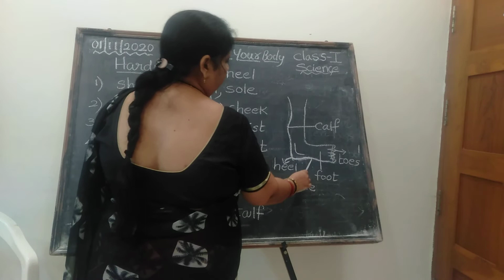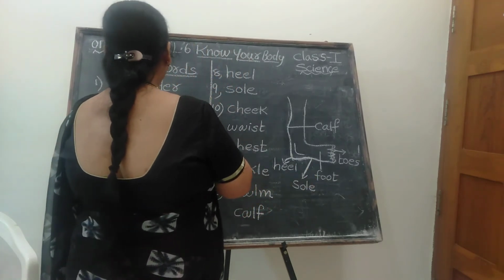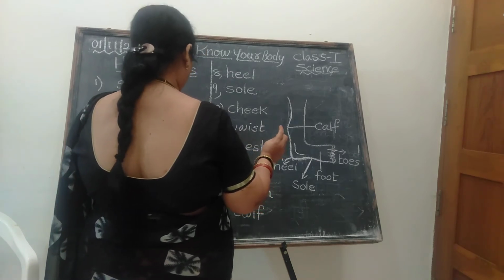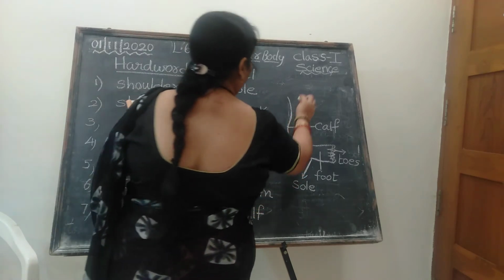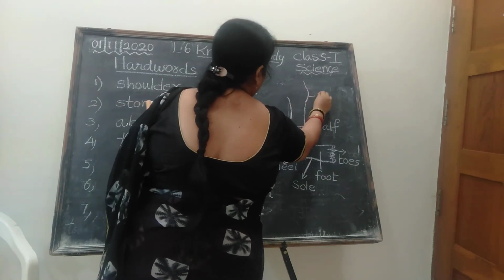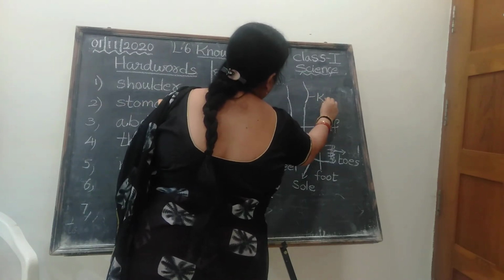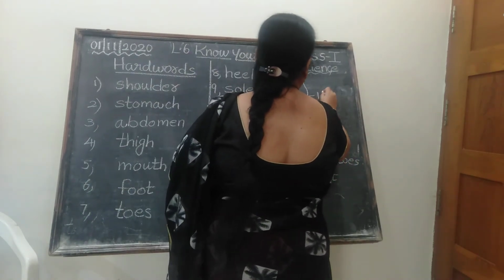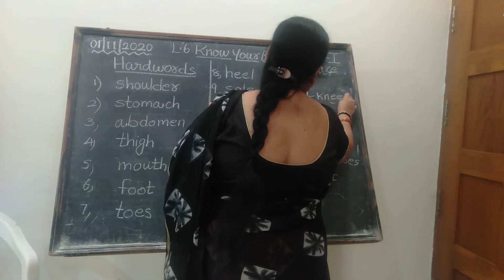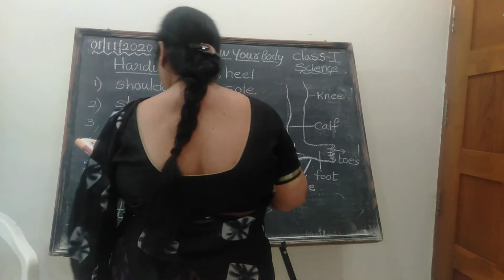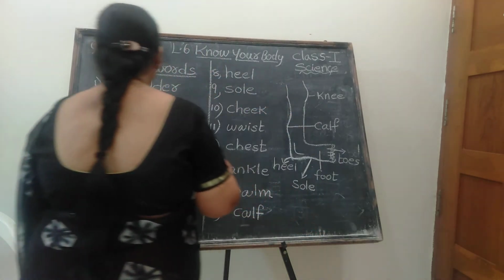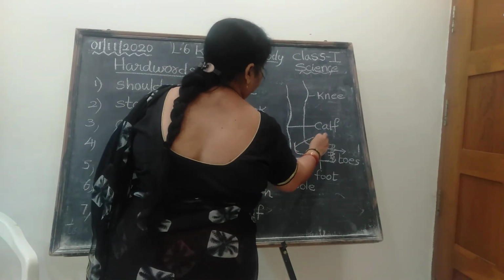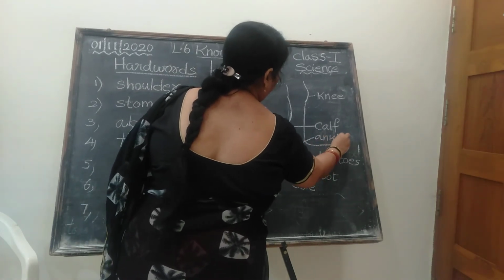See, look at this. I was showing you. Another one we have, I'll tell you. Foot is over, sole, and here you will get the knee. This is the knee part. This bending part is called knee, KNEE, knee. Can you follow me now? Ankle is here. This section is called ankle, ANKLE, ankle.